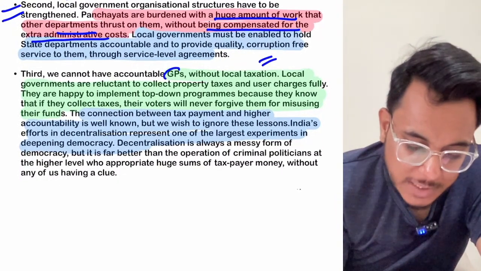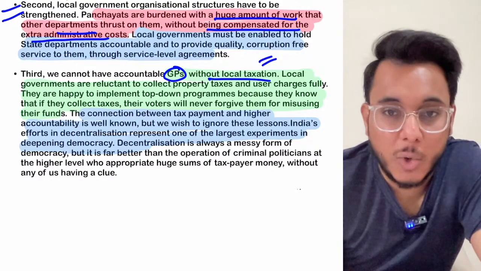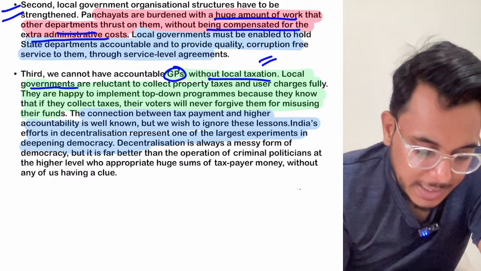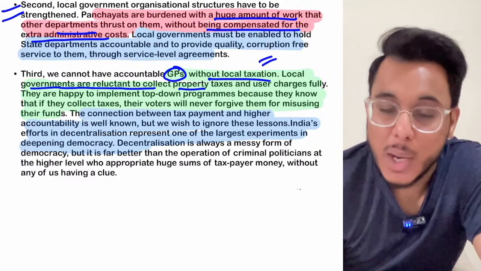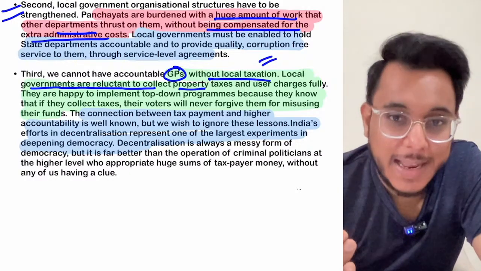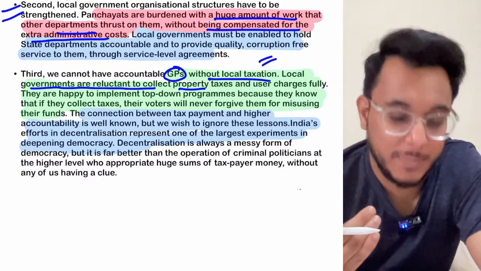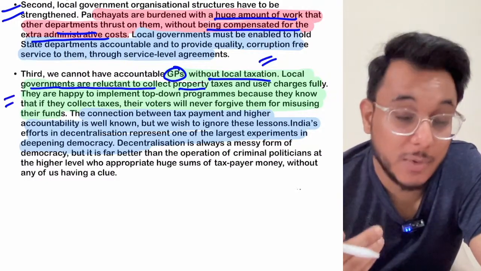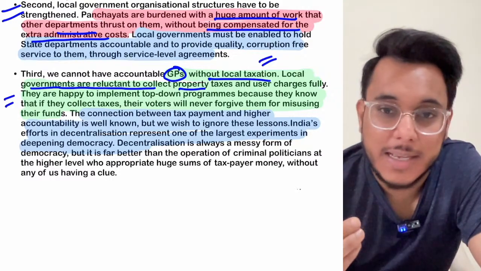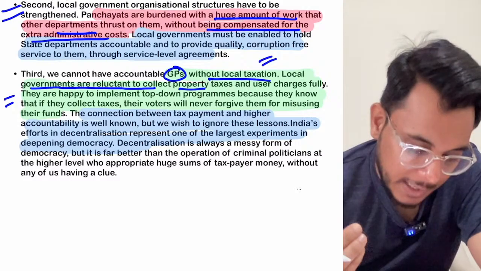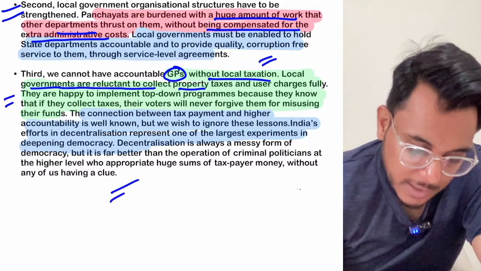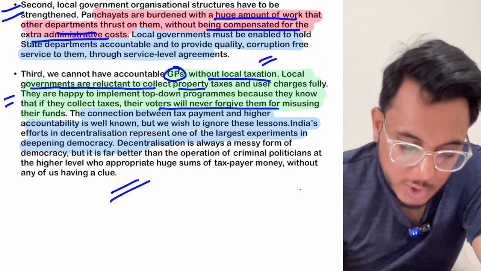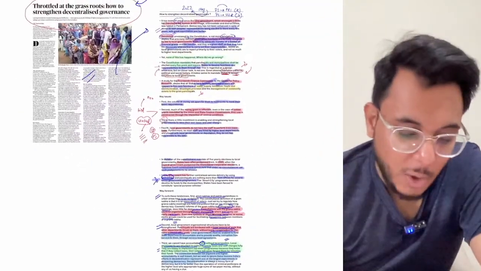Now the gram panchayats, without being given the power of local taxation, will not be very effective. Sometimes I told you that the local governments are reluctant to collect the property tax. Why? Because if they collect the property tax, the people will get angry and next time will not vote for them. So such capabilities need to be provided to the panchayats and the urban local bodies, so that they can collect such taxes more effectively. Is it clear or not? Fine. Moreover, the voters need to be given an assurance that their funds, if collected, will not be misused also.